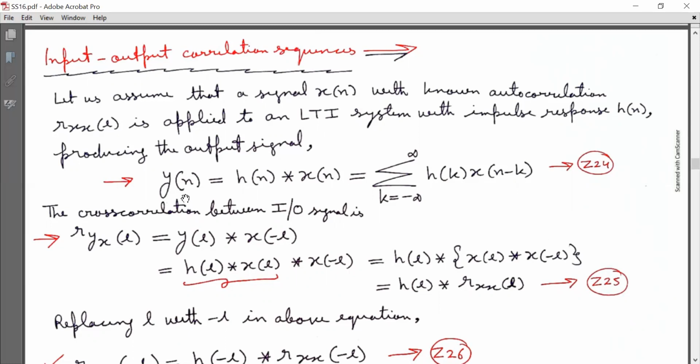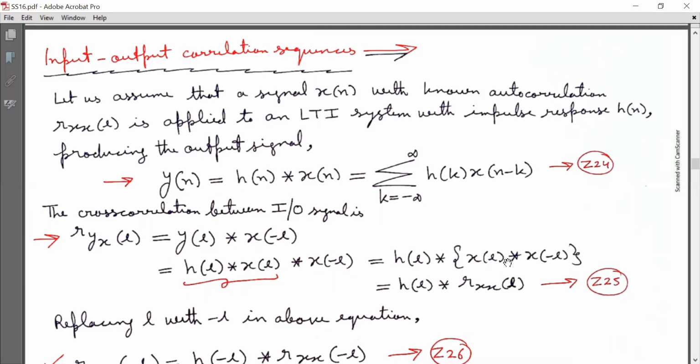Now substituting the value of y[l] here, R subscript YX[l] is equal to h[l] convolved with x[l] and further convolved with x[-l]. Now the mathematical simplification of this expression leads to h[l] linearly convolved with R subscript XX[l], marked as equation Z25.